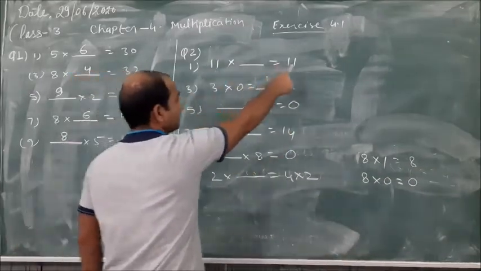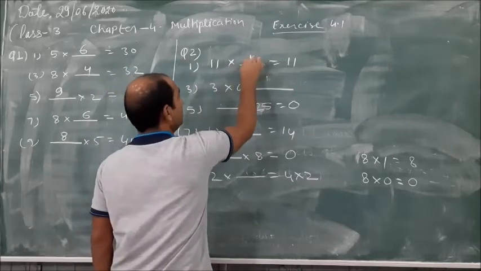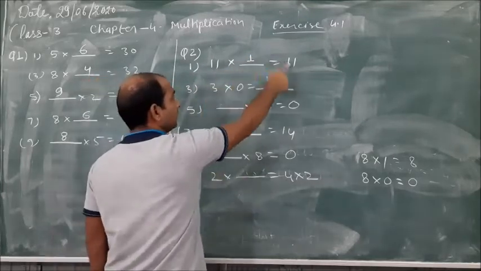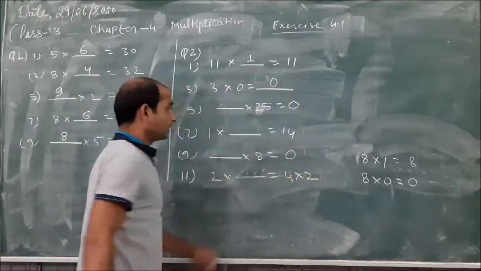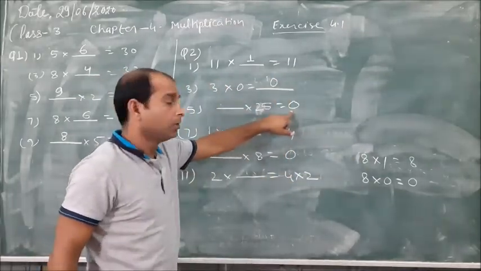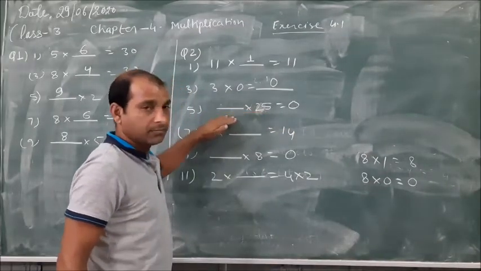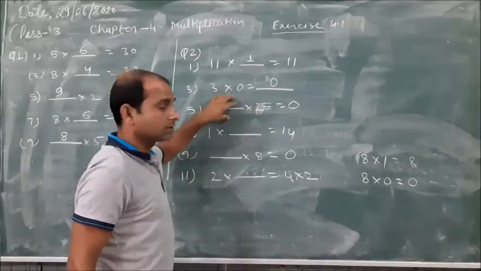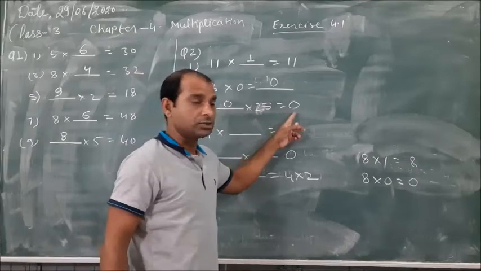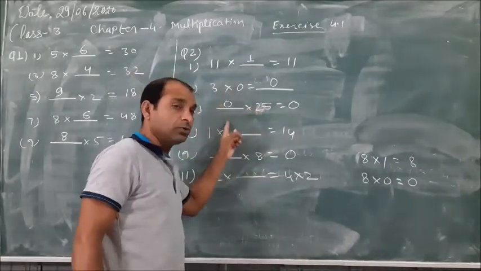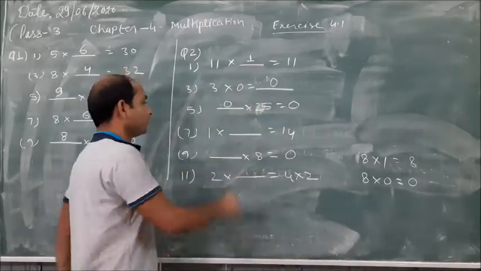Here the answer is 11 and the number is 11. So we multiply by 1. Here 11 times 1 is 11. 3 multiplied by 0 equals 0. Here your answer is 0. The first number 25 is given and the second number is not given here. So the second number is 0, because your answer is 0. When we multiply by 0, your answer is 0. So we write here 0.